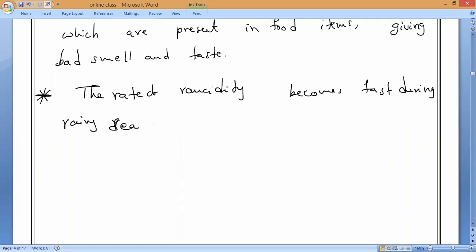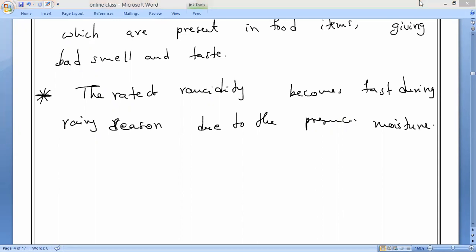Due to the presence of moisture. That is what you have to remember. And also remember, in which season will microorganisms like bacteria spread faster? Yes, in rainy season only. Yes or no? So that is also what is happening.